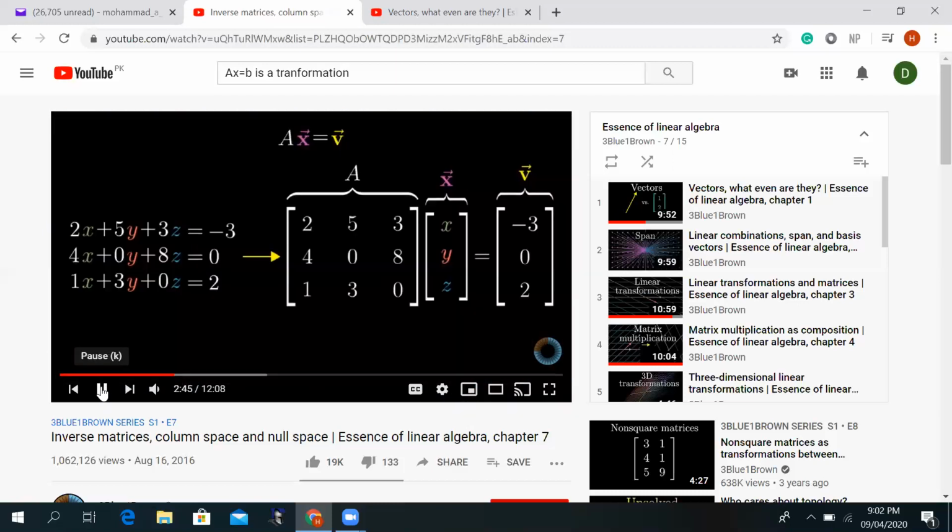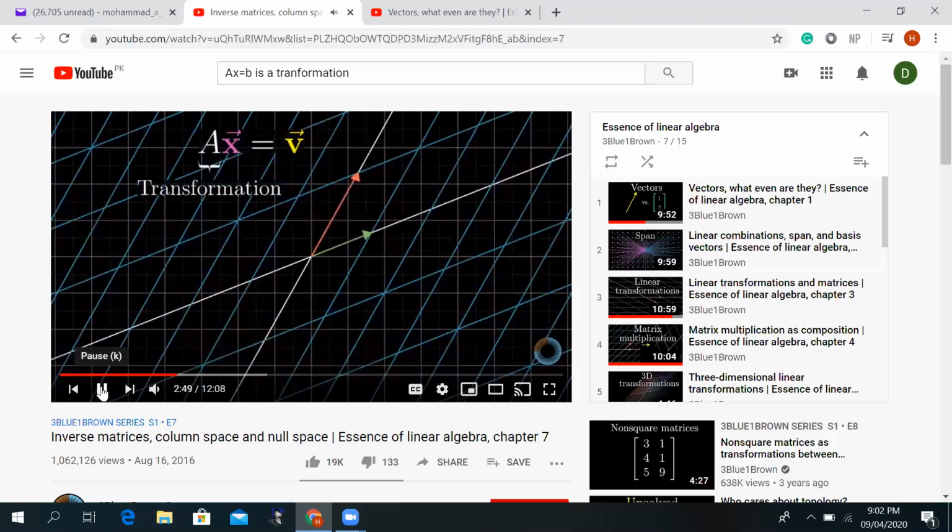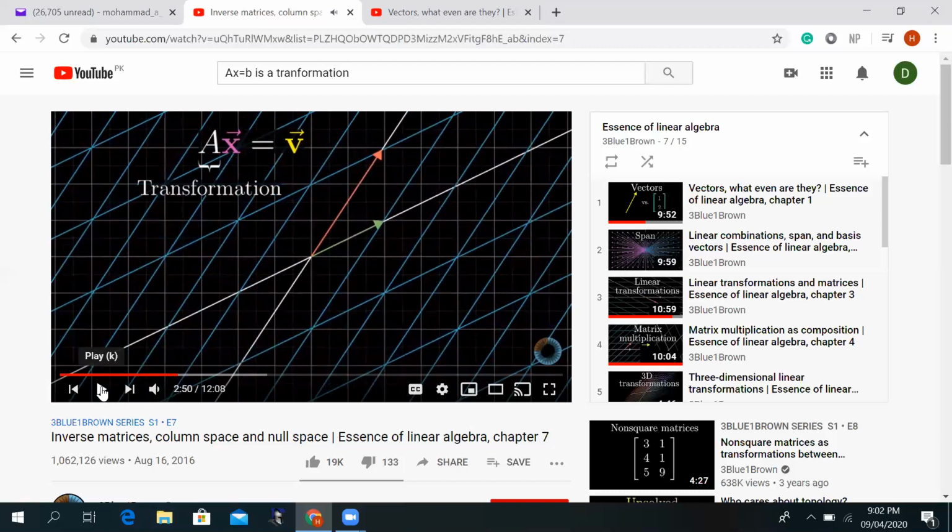Let me run this movie. You see, because of A, it is taking this vector, which is represented here, x, and moving it on top of this green one, which is your B vector. B is represented by V here.